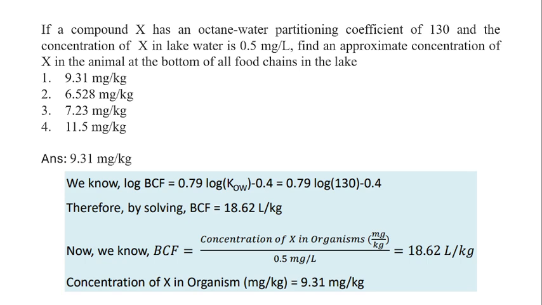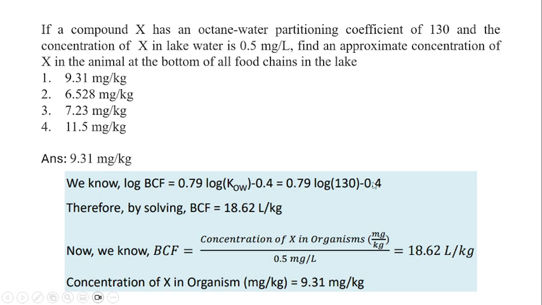We know the formula, the bioconcentration factor formula. Bioconcentration factor is the concentration of X in the organism divided by the concentration of X in the environment. Before finding the concentration in the organism, we need to find the bioconcentration factor using the logarithmic formula: log BCF is equal to 0.79 log of KOW minus 0.4. Here KOW is the octanol-water partitioning coefficient, which is 130.